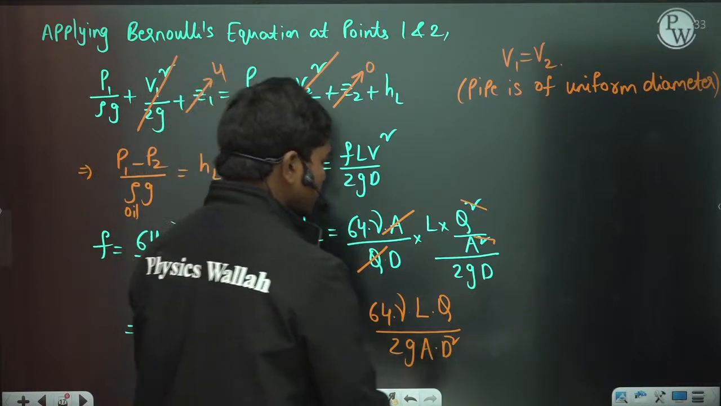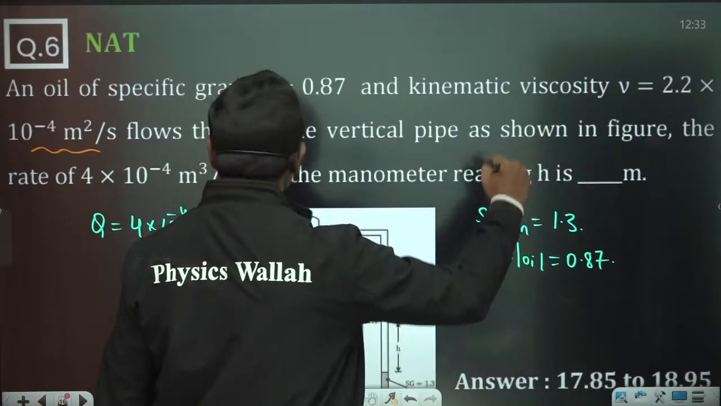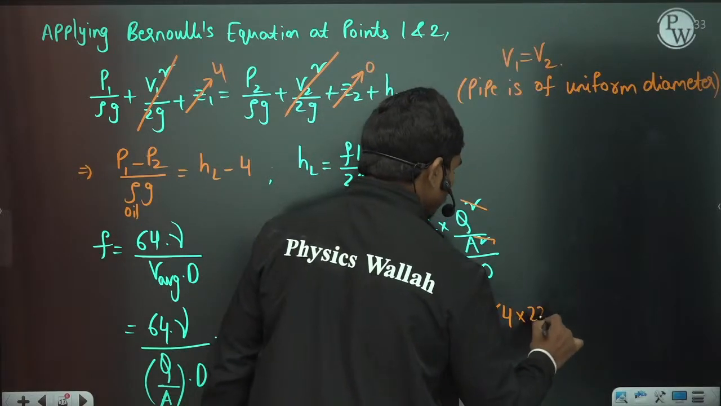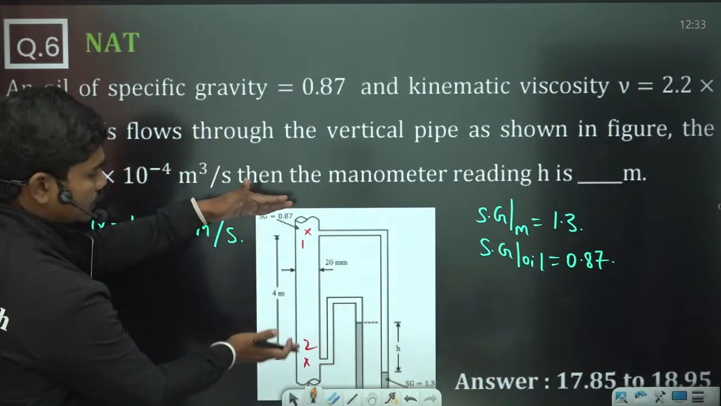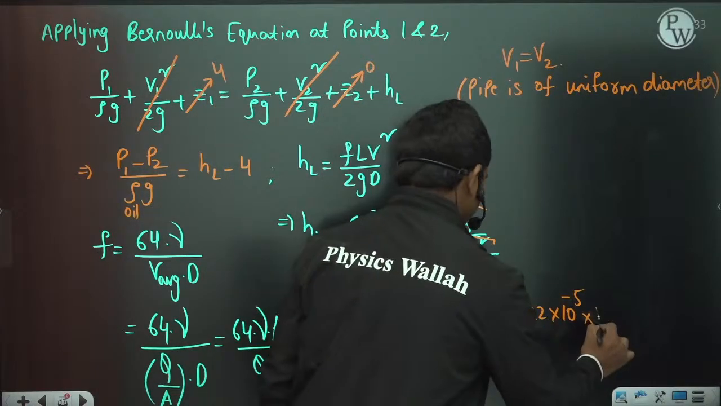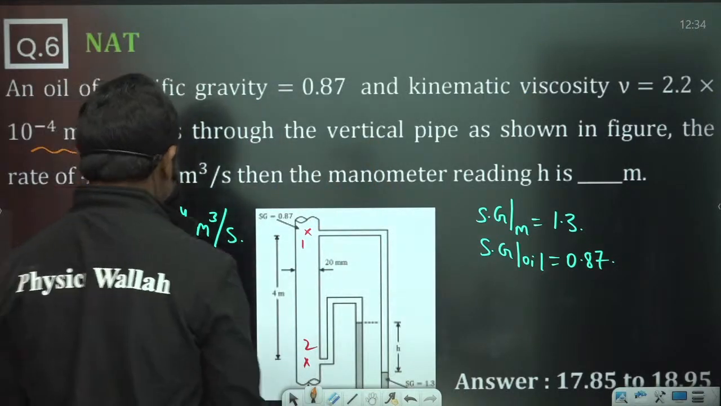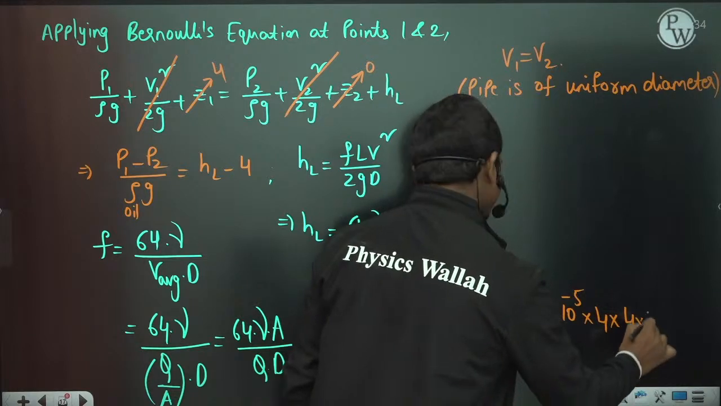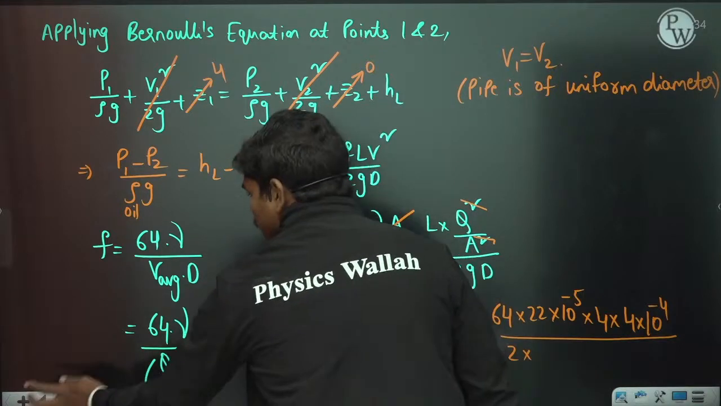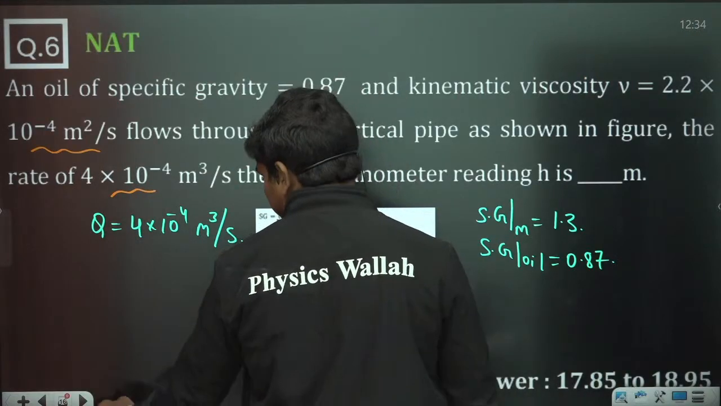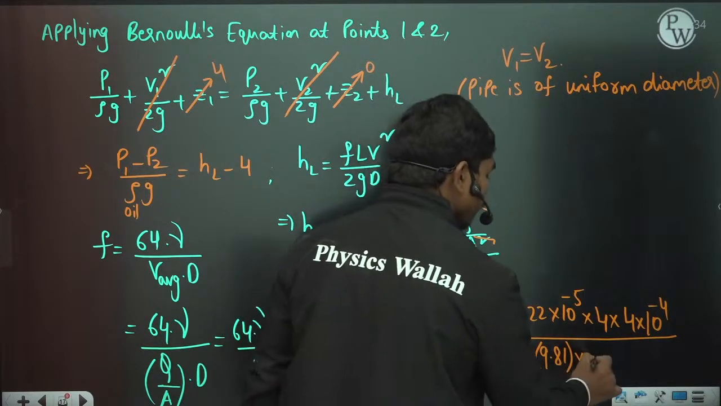So if you simplify this expression, let us see, 64 times kinematic viscosity. Kinematic viscosity is 2.2 into 10 to the power minus 4, so 22 into 10 to the power minus 5, let us write, into length of the pipe. So basically the distance between these 2 points is 4 meters, so this is 4 into Q. What about the discharge? Discharge they have given you 4 into 10 to the power minus 4, divided by 2G. They have asked you to take 10, right? Okay, that's in the previous question. Nothing is given here, so let us take 9.81, and flow area pi by 4.